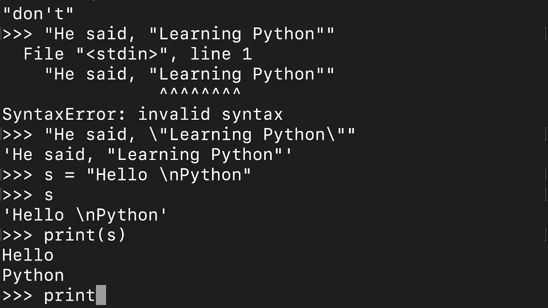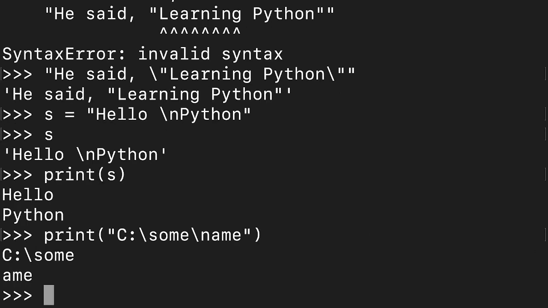So let us say I'm writing print, and after that, as it was written, I can take it this way: C colon, then slash, then sum is written, and after that this slash n. This slash n is the problem, because it will be considered as a special character. So I can write name and then print it. It is printing the wrong way, right? N is not present because this entire slash n is considered a new line character. So after slash n, whatever is there is printed. That is why only AME is printed here, and that too on a new line.